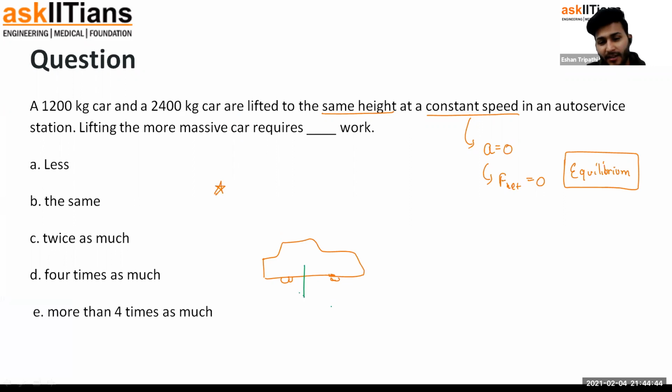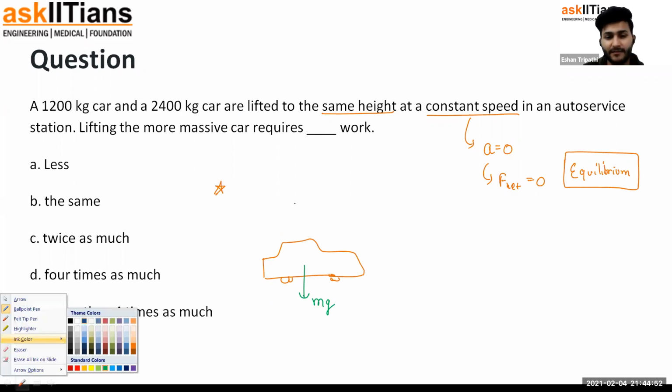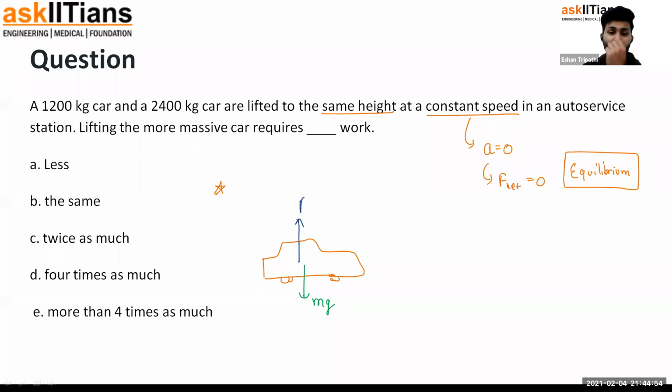There is weight acting on the car, mg. The earth is trying to pull it down with mg force. But at the same time, we are trying to pull it up with some force F, and it is in equilibrium. How much force should we apply so that the body gets lifted up in equilibrium? Mg only. Exactly equal to mg we need to apply force so that the body stays in equilibrium.